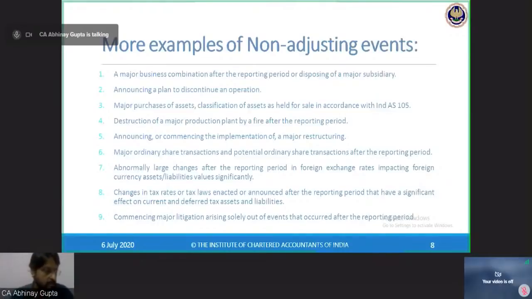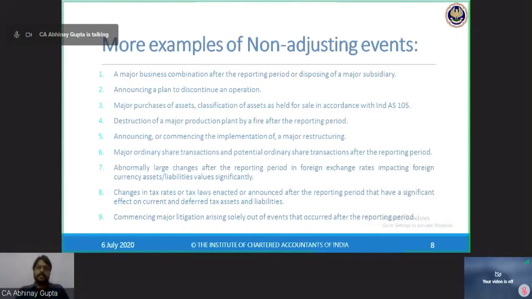Let me see what the queries are. So what happens if Ind AS 10 is non-compliant? All the Ind ASs for accounting, for measurement, for recognition, for disclosure are mandatory. No provisions of any of the Ind ASs are recommendatory.